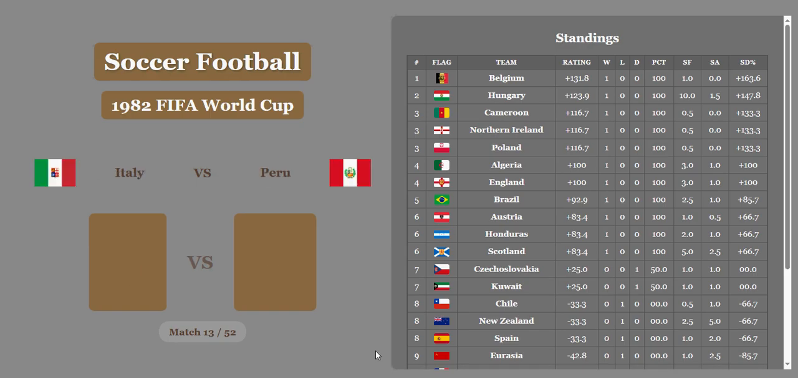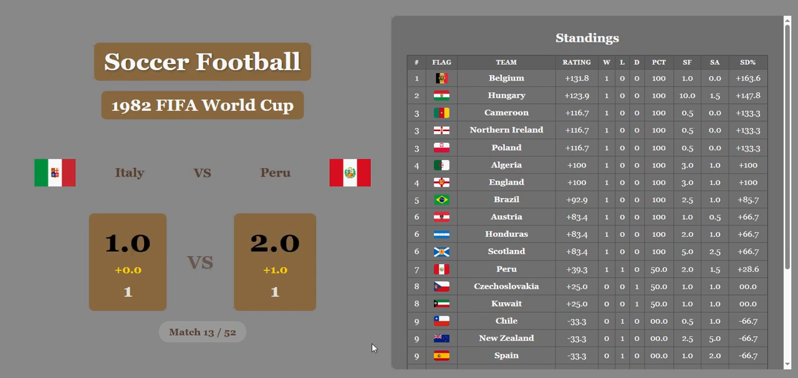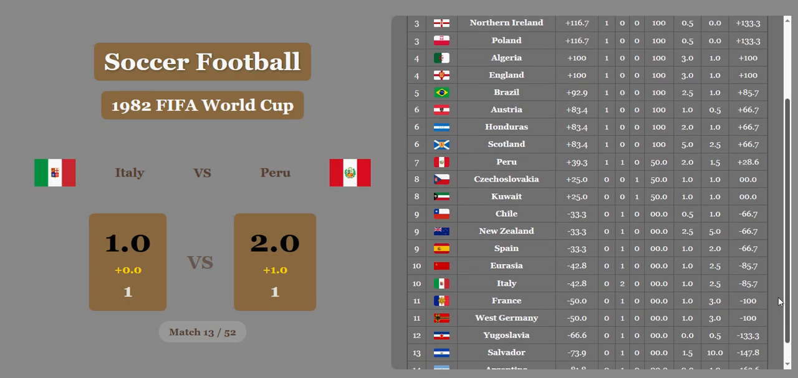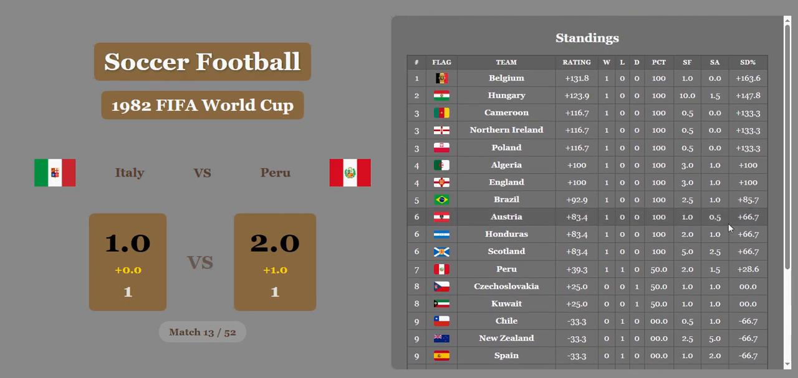Match 13. Italy versus Peru. Italy won, Peru won. Peru gets a whole goal for economic difference and will take the win. And let's scroll down here to see what's going on. So here's how it starts.